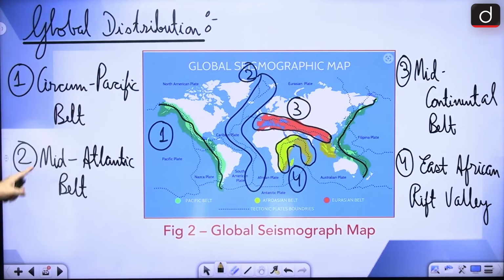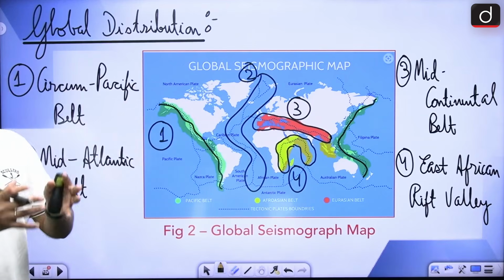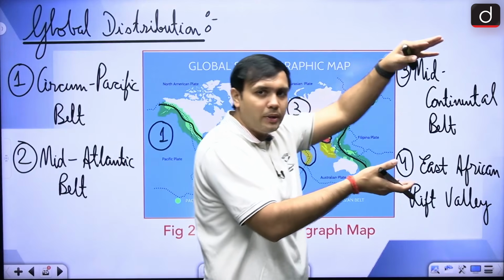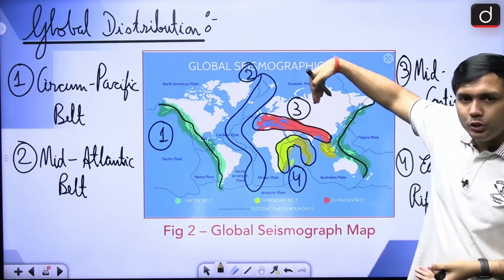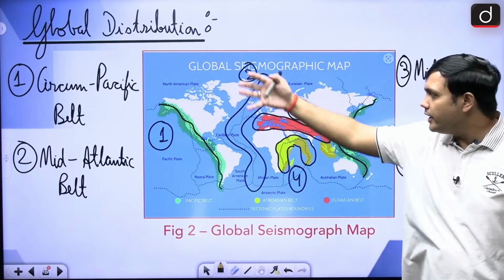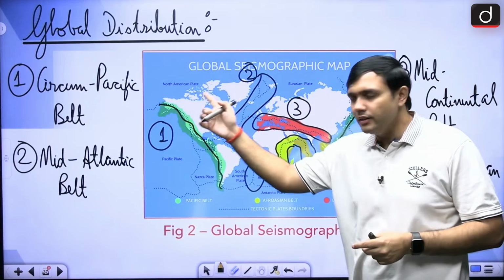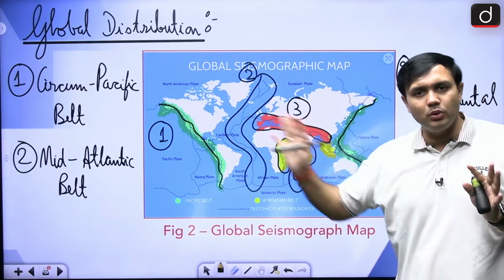Next one is the mid-Atlantic belt, right? Again, here you will find which are the plates that are involved here. So there is the North American and South American plate, right, in this particular region, and then in this region there is the Eurasian plate and the African plate, right? It is because of the interaction of these four huge plates that the region of this mid-oceanic belt is very important with respect to earthquakes.